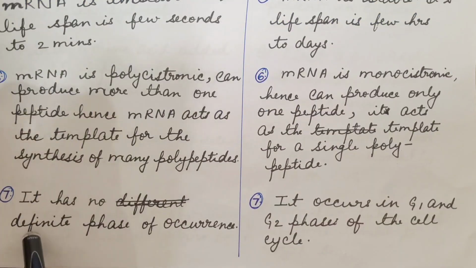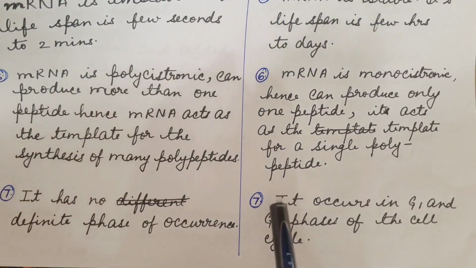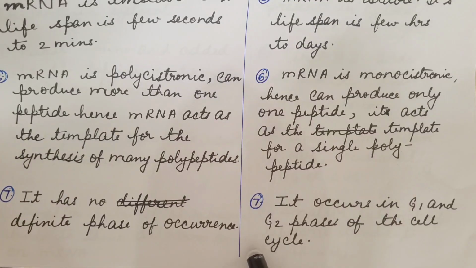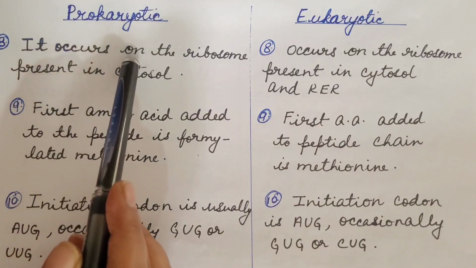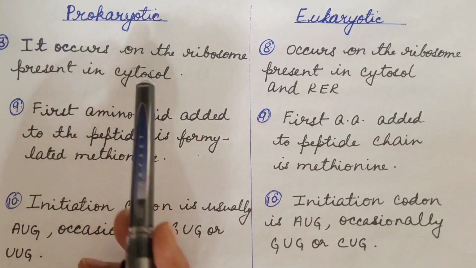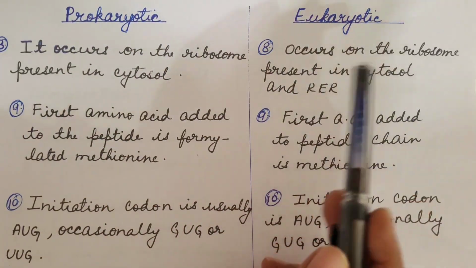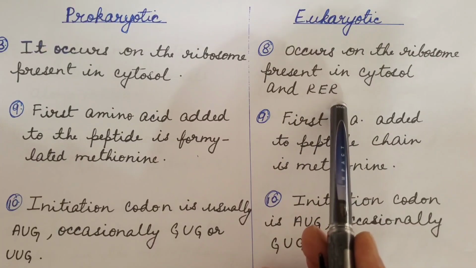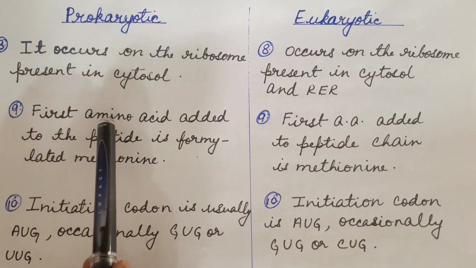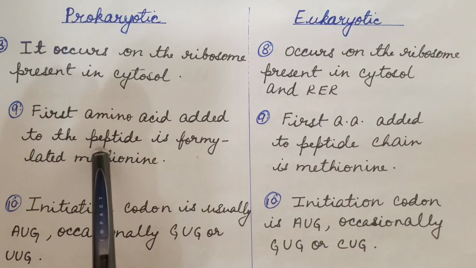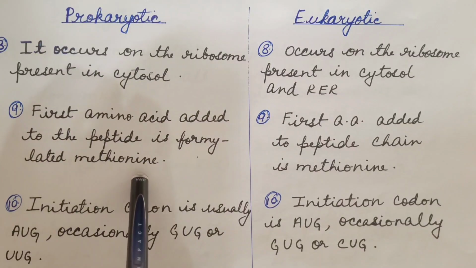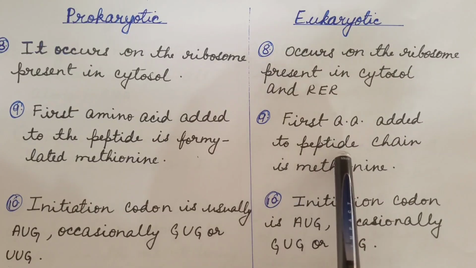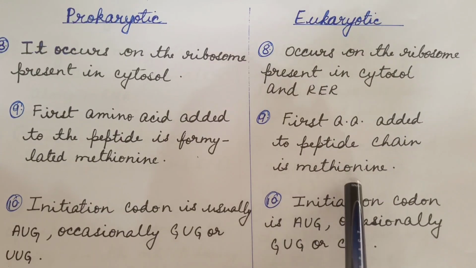Prokaryotic translation has no definite phase of occurrence. Eukaryotic translation occurs in G1 and G2 phase of the cell cycle. Prokaryotic translation occurs on the ribosome present in the cytosol. Eukaryotic translation occurs on the ribosome present in the cytosol and rough endoplasmic reticulum. In prokaryotes, first amino acid added to the peptide is formylated methionine. In eukaryotes, first amino acid added to the peptide chain is methionine.